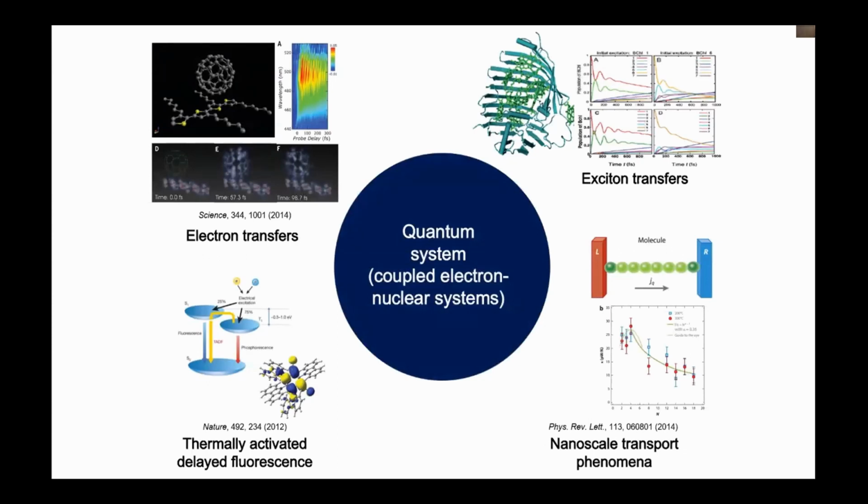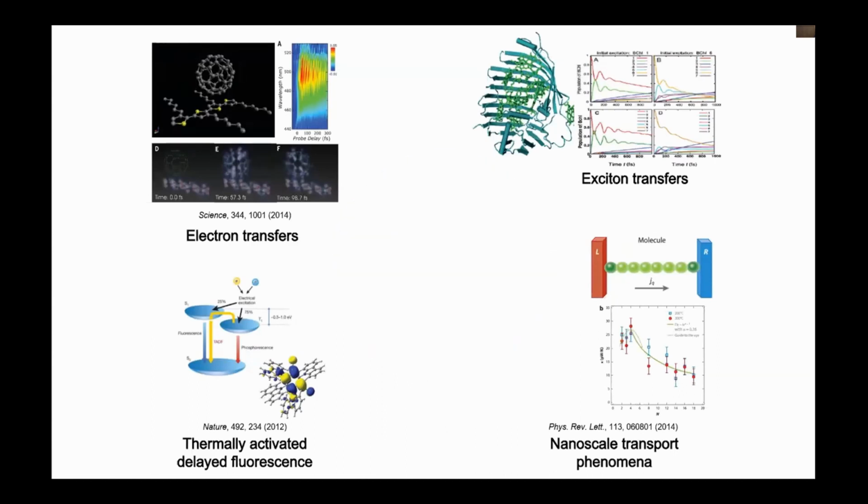So in principle, we actually deal with this entire system quantum mechanically by solving this full quantum dynamics by using this time-dependent Schrödinger equation or quantum Liouville equation and so on. However, as we all know, we cannot solve the entire system quantum mechanically. So one way to solve this problem is called mixed quantum classical approach.